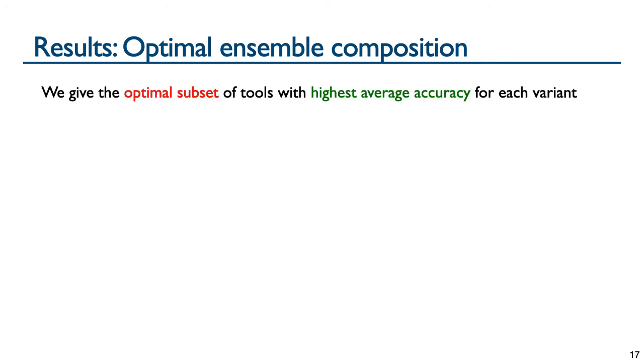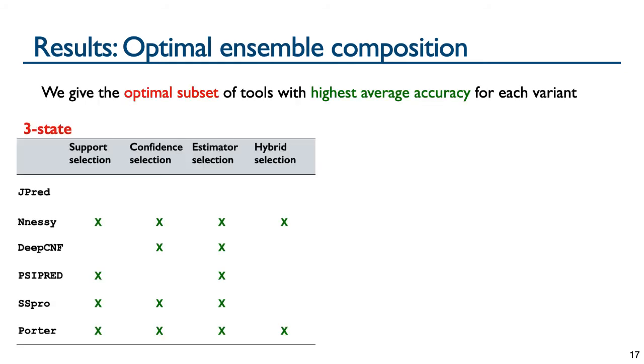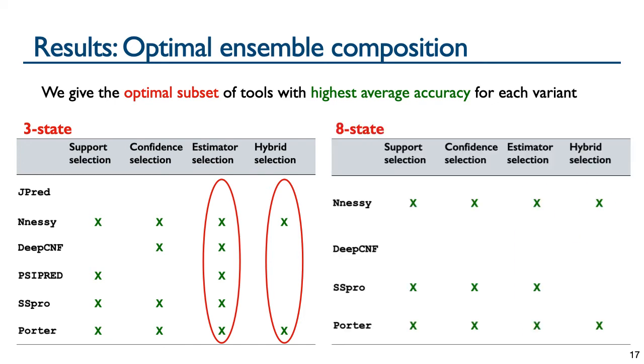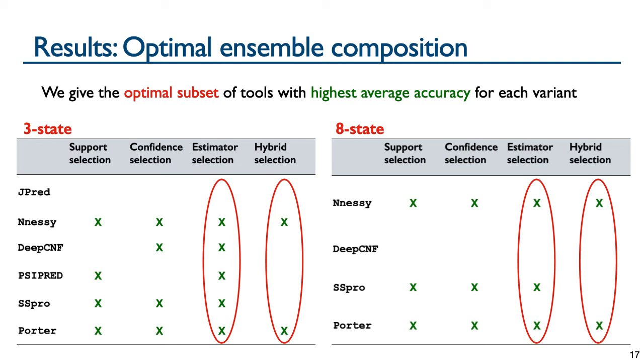Here we show the tools that comprise the optimal ensemble for each variant. For the 3-state model, the optimal estimator selection ensemble uses every state-of-the-art tool except JPRED, while for the optimal hybrid selection ensemble, the core method is Nessie and the alternate method is Porter. For the 8-state model, the optimal estimator selection ensemble uses every state-of-the-art tool except for DeepCNF. And once again, for the optimal hybrid selection ensemble, the core method is Nessie with an alternate method of Porter.